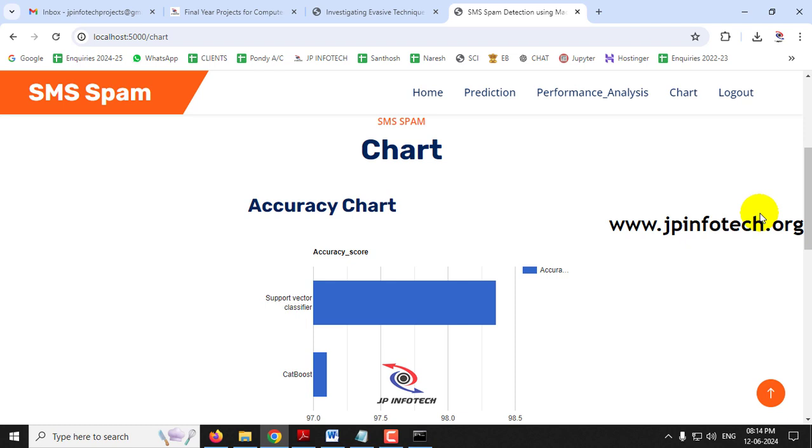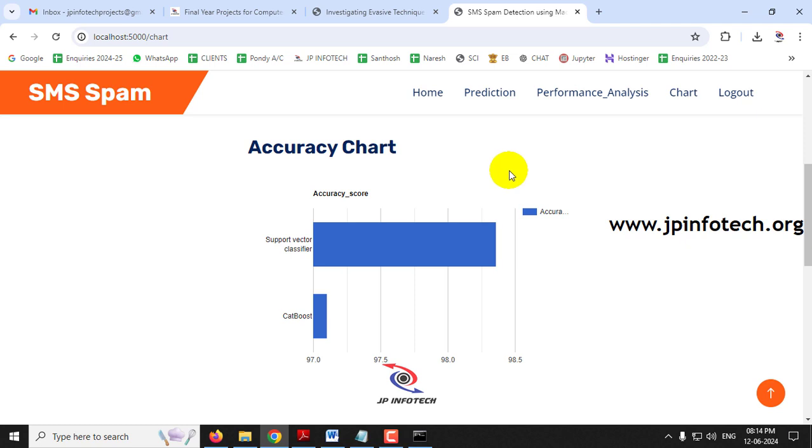As mentioned earlier, we are not using any database in the project, so we cannot show any variations in it. The first chart shows the accuracy score of the support vector classifier and CatBoost. As mentioned, the support vector classifier has the highest accuracy, around 98.36%, and CatBoost has 97.1%.